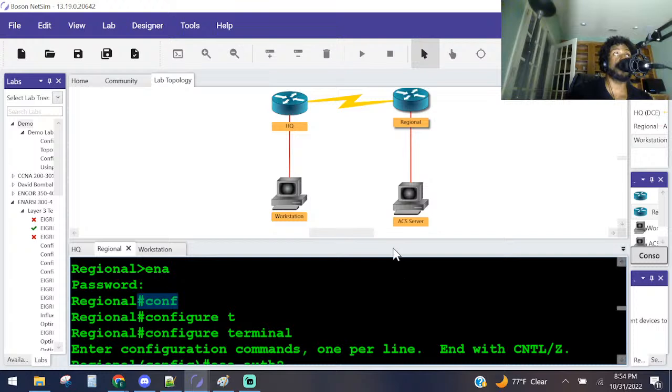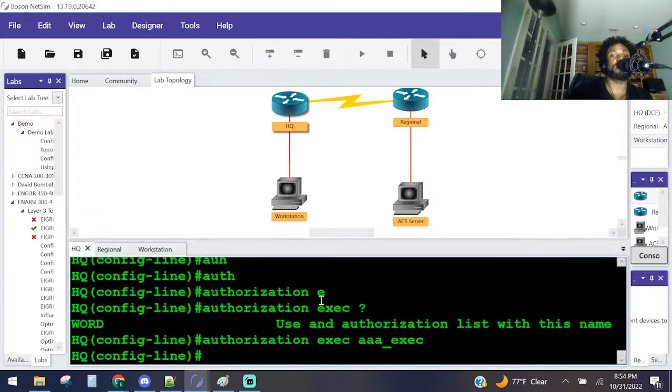But we're saying here, when you want to put in the enable password, to check in with this server right here for the enable password. But in case that goes down, again, what? Check in here for the enable password. That's what we're doing here, right? I hope that makes sense. Go back to this guy right here. Right? Make sure we're in the right